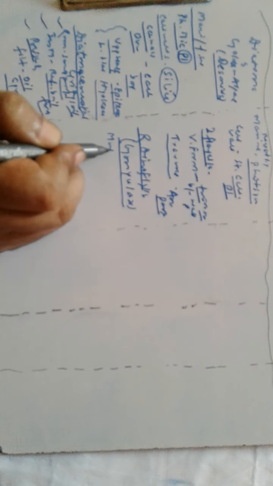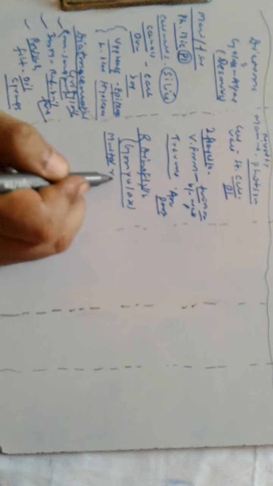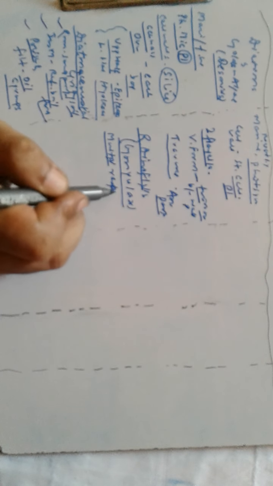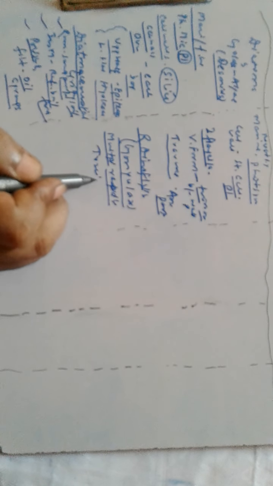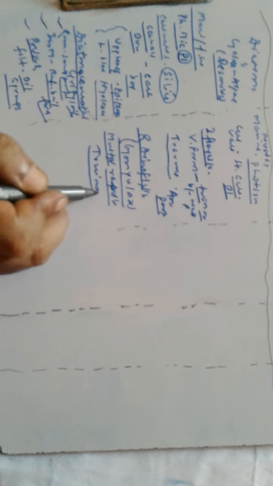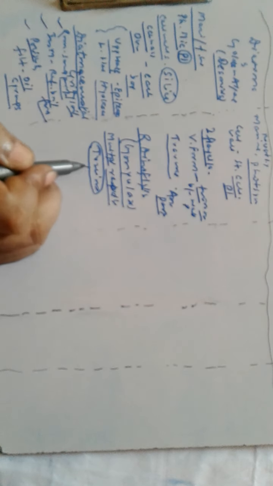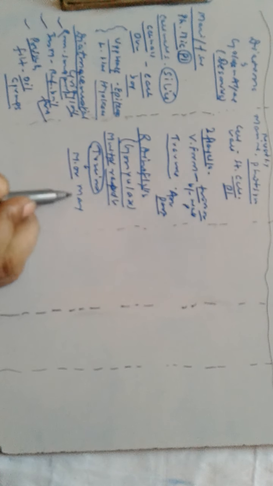How do they do so? By multiplying rapidly, and they release toxins. Toxins are very harmful to the marine organisms, and as a result of that, many marine organisms die.